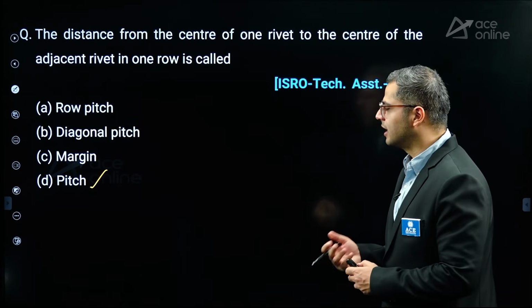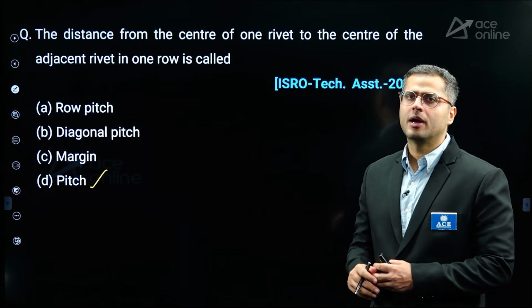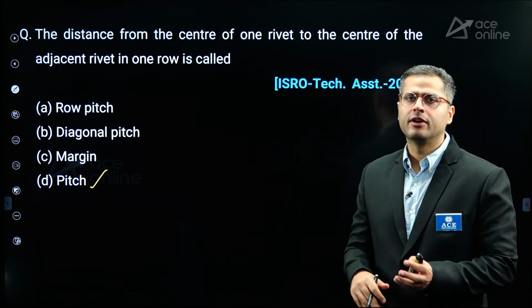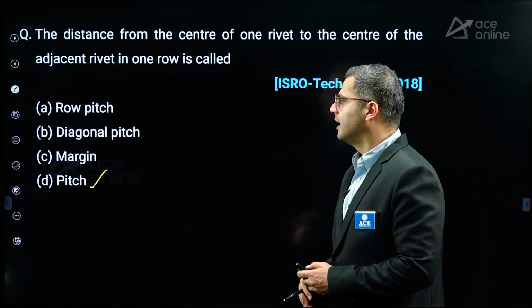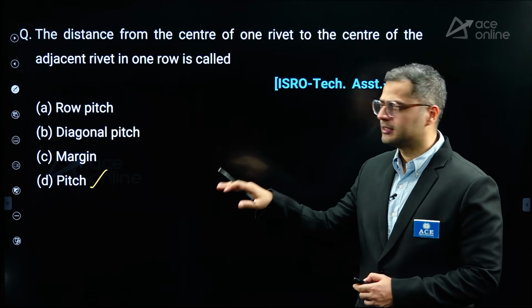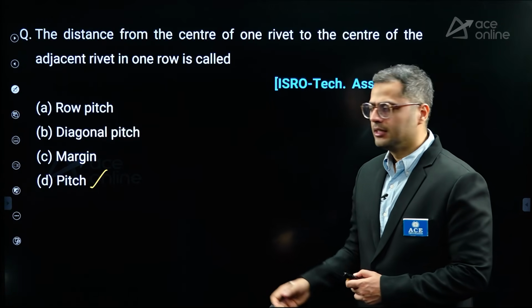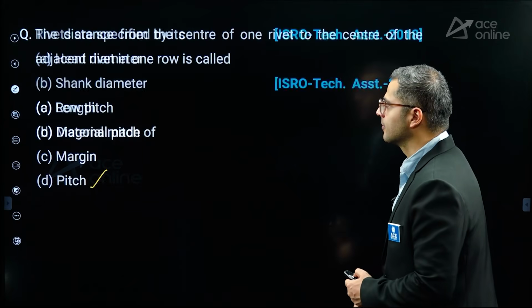I may have removed the slides for them, but repeated questions tend to have different options. Here they have provided different options than the previous same questions. This has been done 2 or 3 times in ISRO previous years.